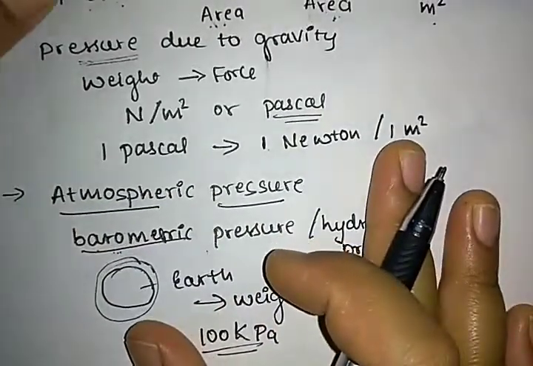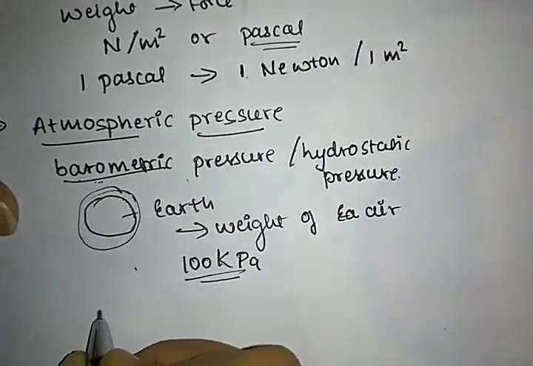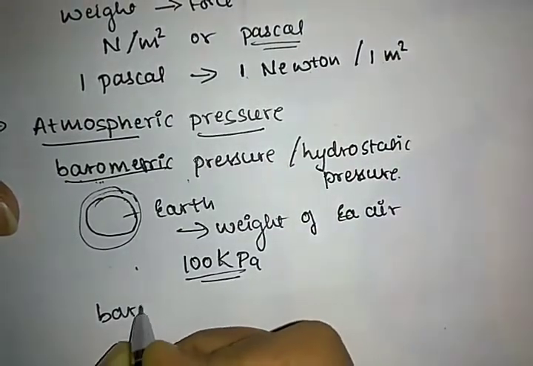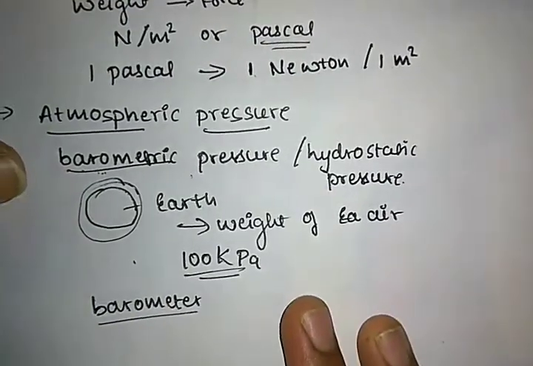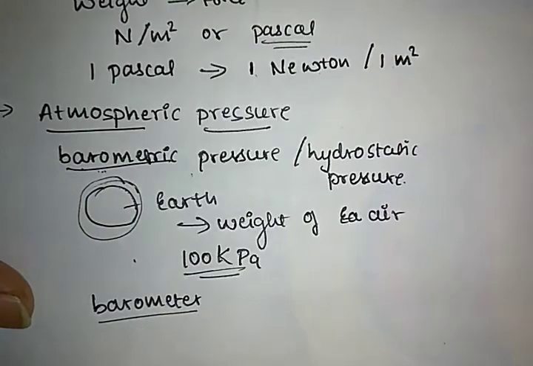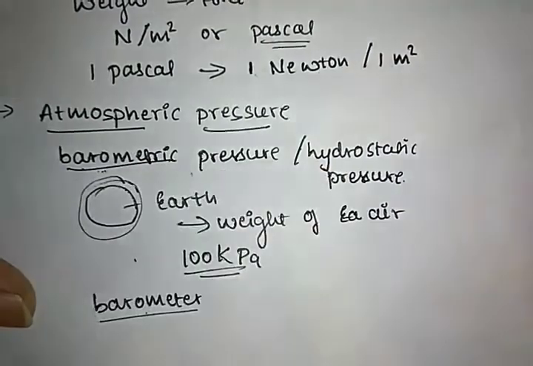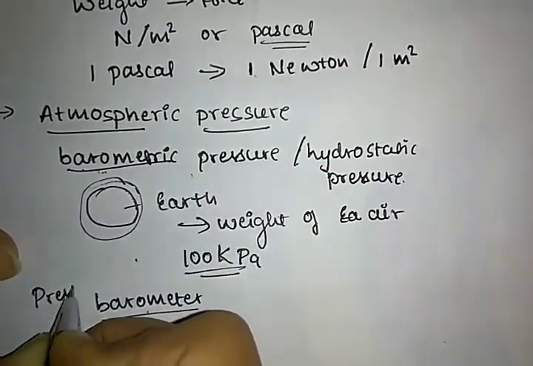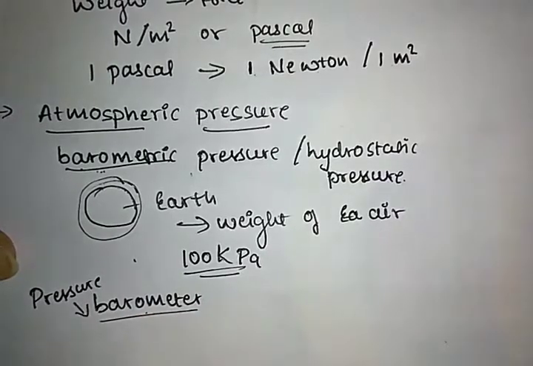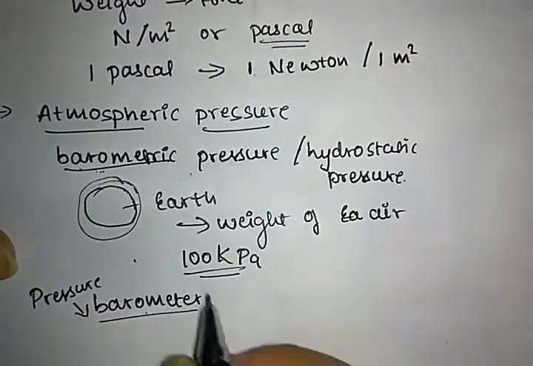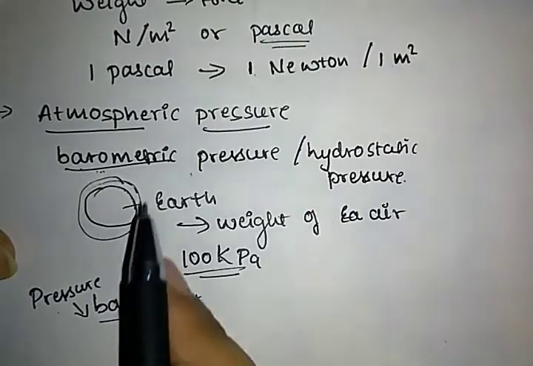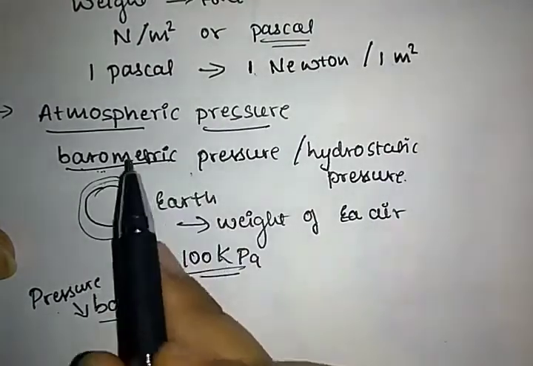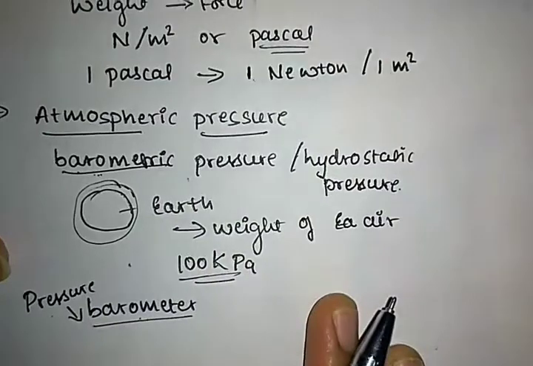That instrument is known as a barometer. Like a thermometer measures the temperature, this barometer measures the pressure. Which instrument measures pressure? Barometer. Barometer is an instrument used to measure the pressure. So atmospheric pressure is also known as barometric pressure.